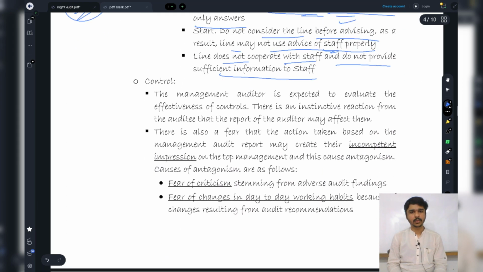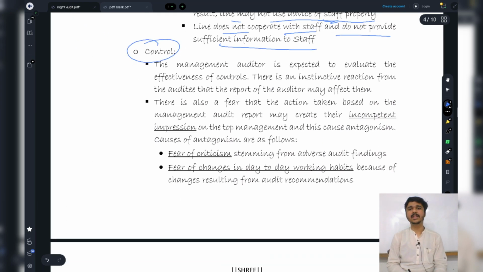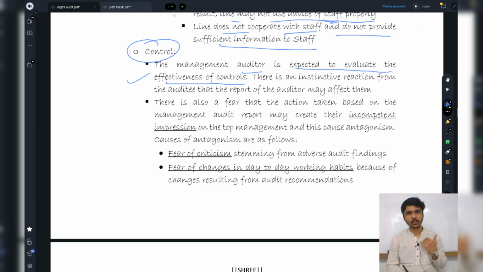The next one is control. This is also a cause. What does this mean? See, if I go to the players and ask them questions, they might feel that I might report something negative about them. I might say that this player is not good, this player is involved in betting, this player is doing that. This will impact them negatively. So there are certain causes, right? The management auditor is expected to evaluate the effectiveness of control. I am only expected to do that.